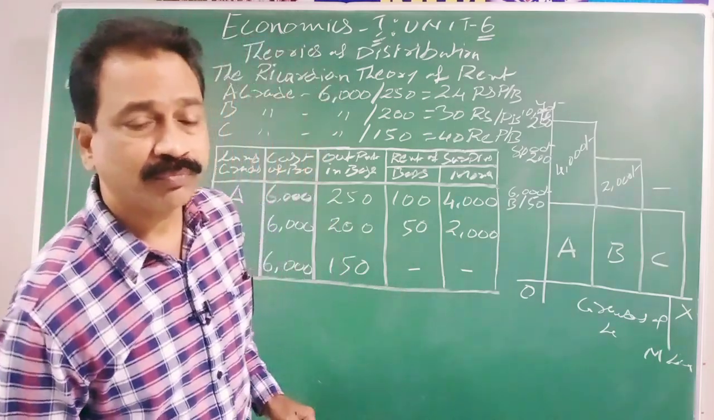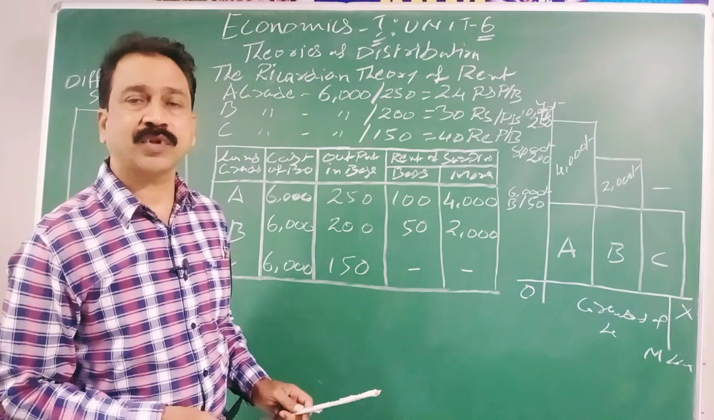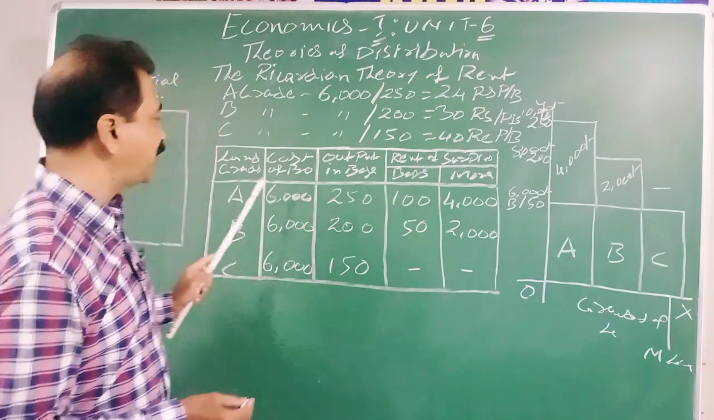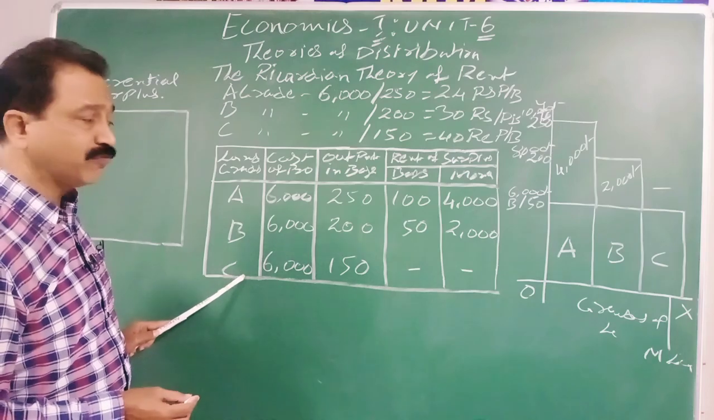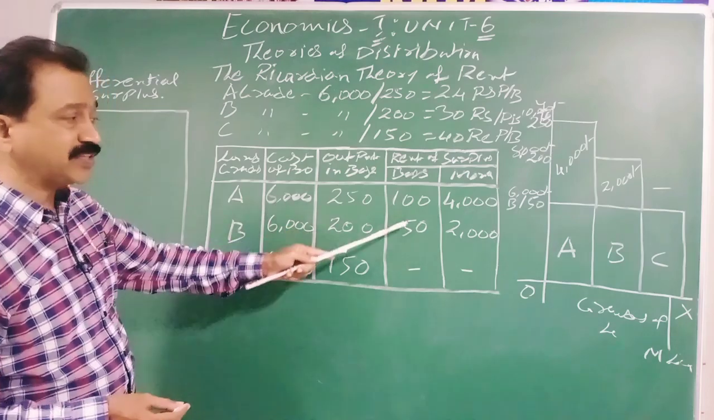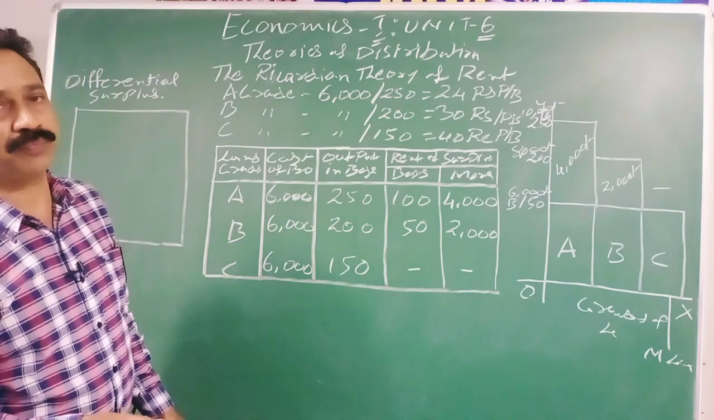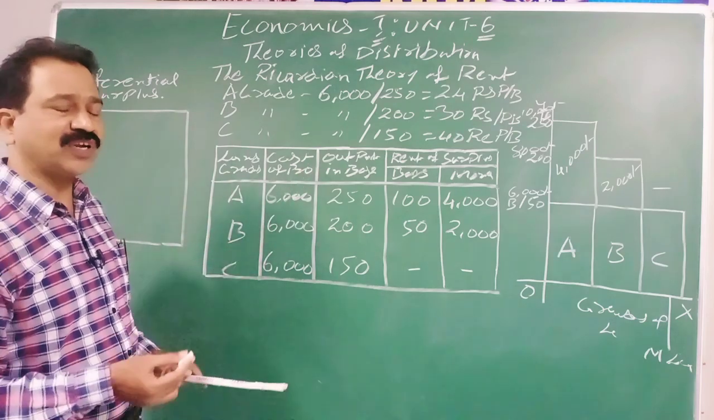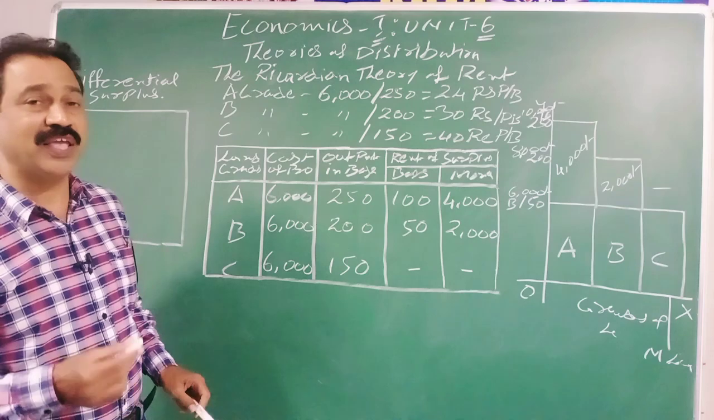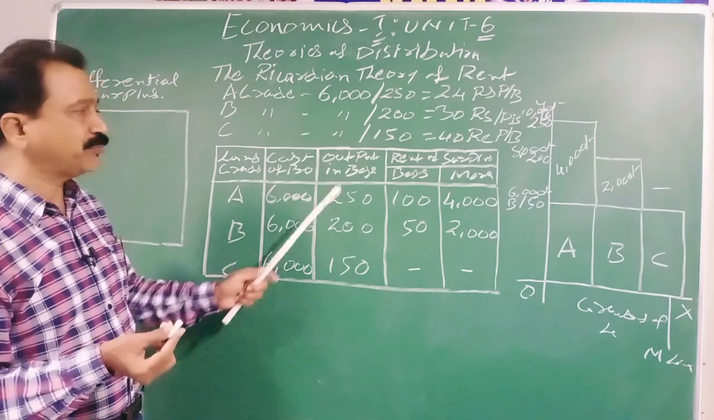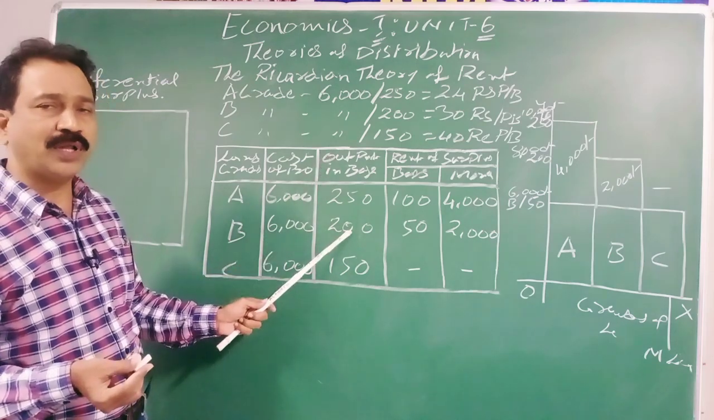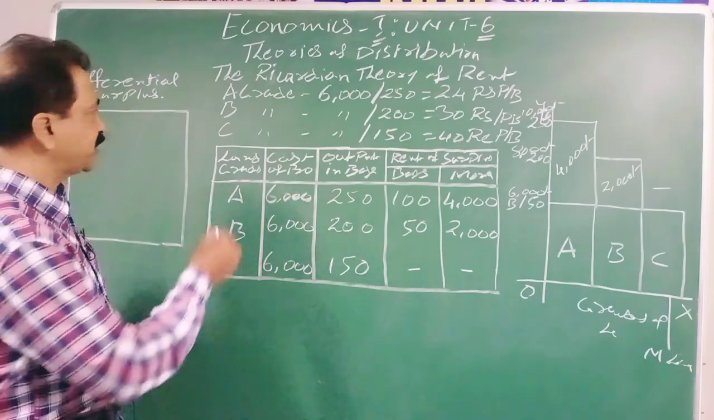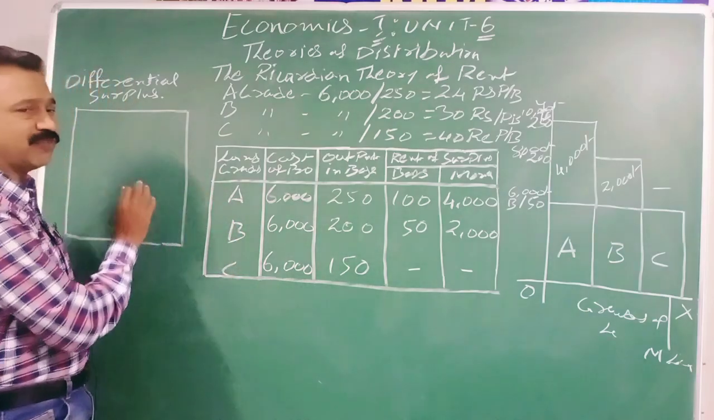Now, according to him, how this differential surplus happens and how different grades of lands will produce different rents, we are going to discuss now. I could draw this after starting the class, but it would be a waste of time. Instead, I put everything on the board and I'll explain one after another. According to him, see here, this is a piece of land.